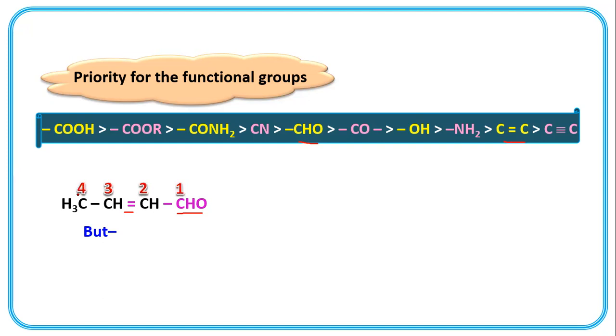The aldehydic functional group is always present at the terminal carbon and it is always first carbon. So but-2-en, and al for aldehyde. But-2-enal. What is the name? But-2-enal.